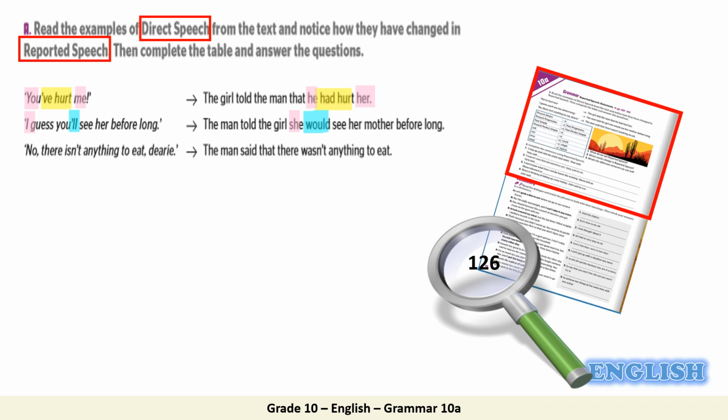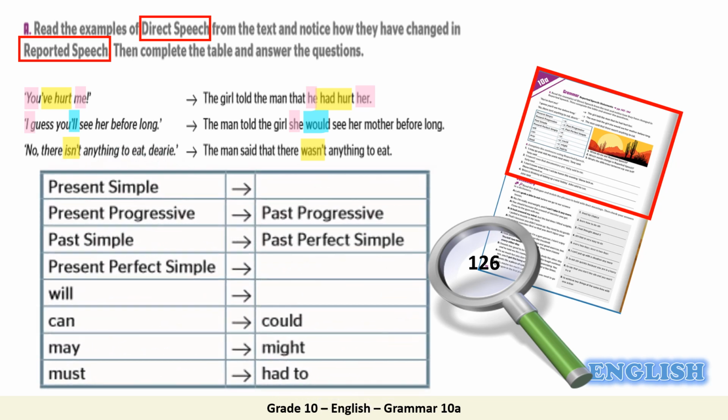In the last example, "No, there isn't anything to eat, dearie." In the reported speech, the man said that there wasn't anything to eat. So we changed isn't with wasn't. Now have a look at the following table. I'm going to give you some seconds and you are going to tell me what are the changes that we have made.